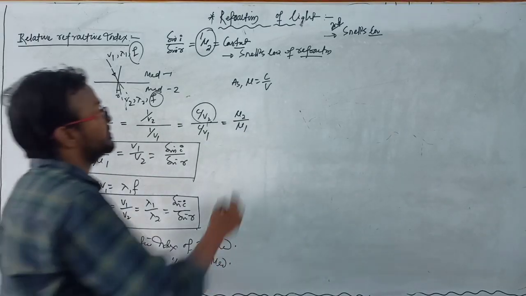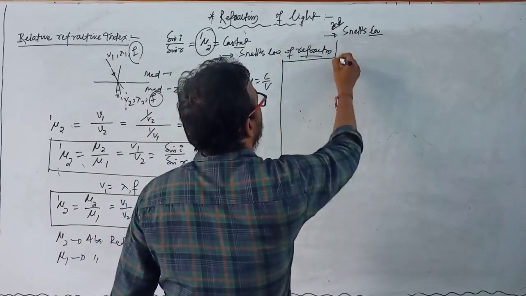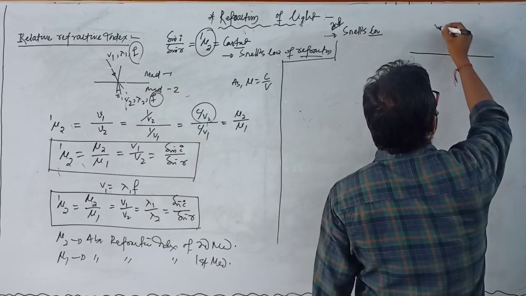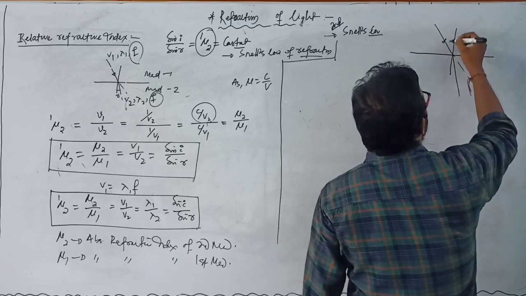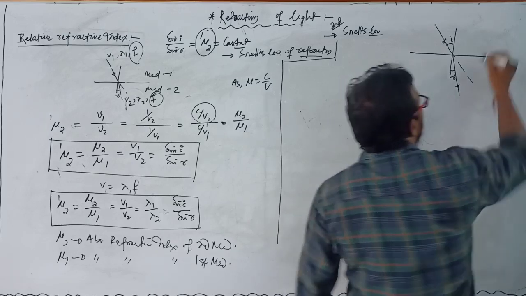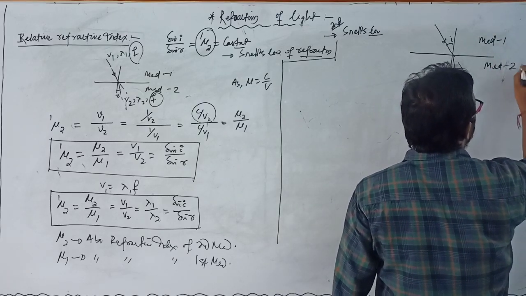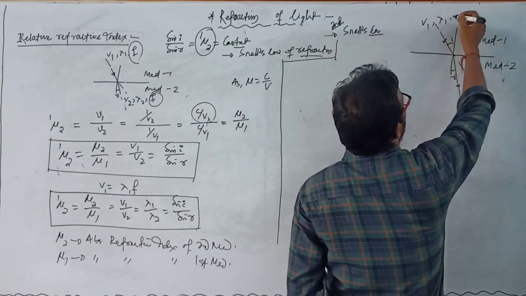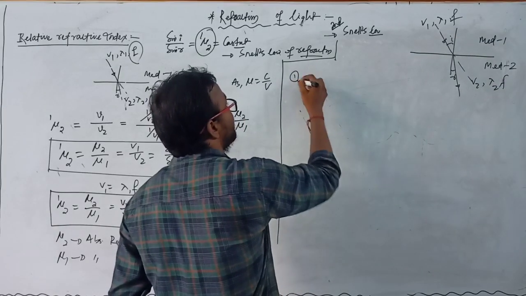Clear? Okay. So if we discuss some important terms regarding this concept, suppose there are two media, same thing, this is incident, this is normal, this is line of action of incident, this angle 90 degree, and this angle r, this is refracted ray. This is medium number 1, and here this is medium number 2. Clear? And here velocity v1, wavelength lambda 1, and frequency f, and v2, lambda 2 and f. Suppose first point,